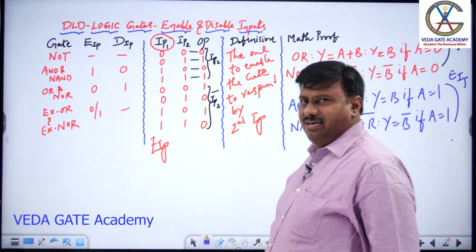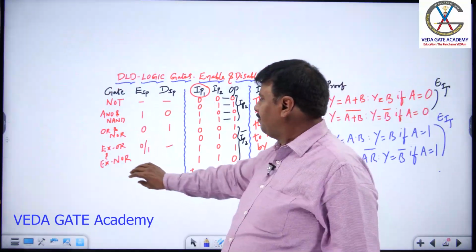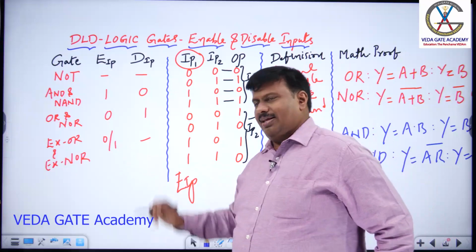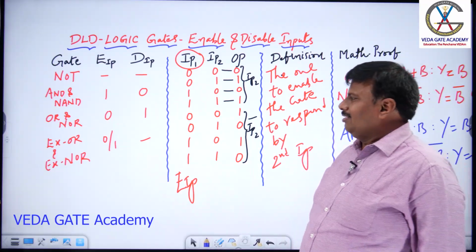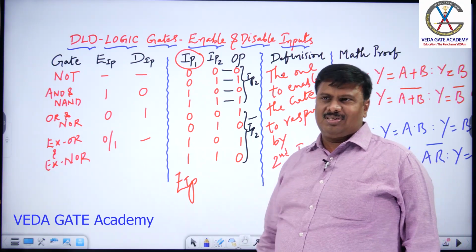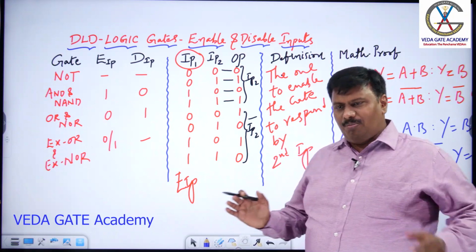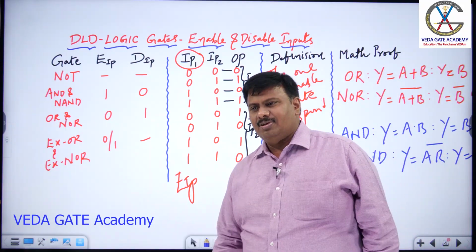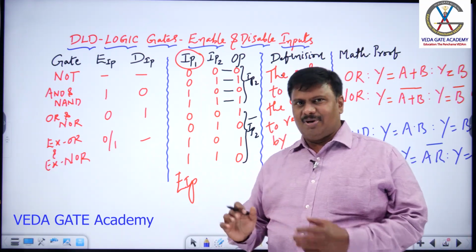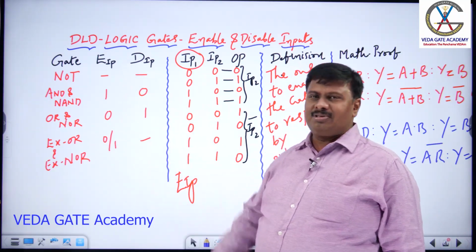And you may ask me a question: why do exclusive OR and exclusive NOR not have a disable input? Both have only enable inputs. And you know well, in the XOR and XNOR case, the output depends on parity, counting the number of ones. It doesn't vary by a single input. Output is not decided by a single input. It is the combination of inputs. So if one input is 0, then the second one also matters. If one input is 1, then the second one also matters. So it is the combination that decides the output. Hence, both have enable inputs and no disable input.